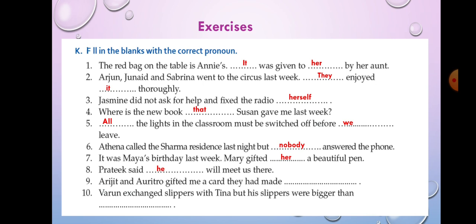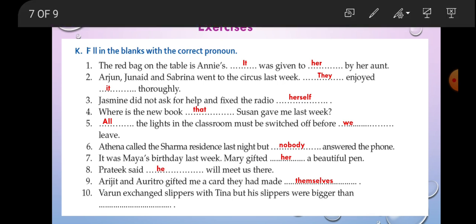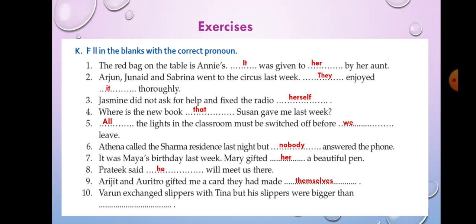Ninth one, Arijit and Orithro gifted me a card they had made dash. So here they had made themselves. They are two, so themselves. Varun exchanged slippers with Tina, but his slippers were bigger than his. His slippers are bigger than Tina's slippers. Clear, all of you? So here our chapter is finished.